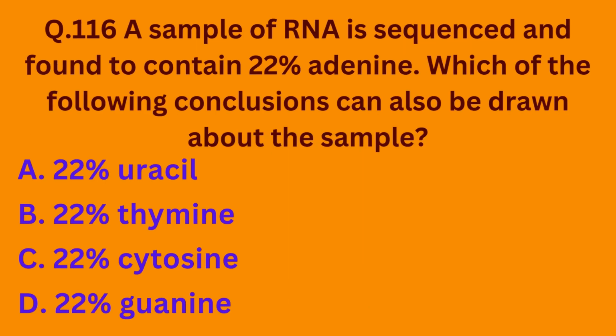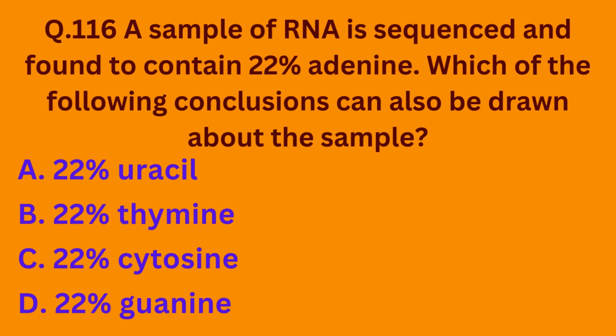Question number 116. A sample of RNA is sequenced and found to contain 22% adenine. Which of the following conclusions can also be drawn about the sample? Option A 22% uracil, option B 22% thiamine, option C 22% cytosine, and option D 22% guanine.